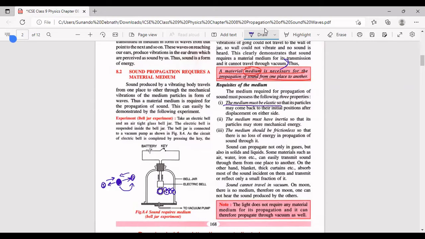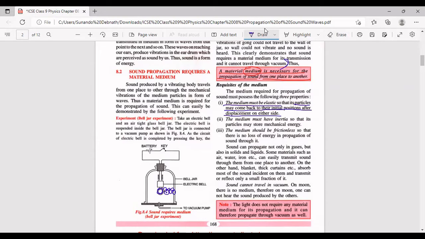So air is said to be elastic in nature because its particles come back to their initial positions after displacement on either side. Simple. So ये वाइब्रेशन होने के लिए हमें ये पार्टिकल को टू एंड फ्रो मोशन करना पड़ेगा. Means the particle medium must be elastic in nature. This is the first point.